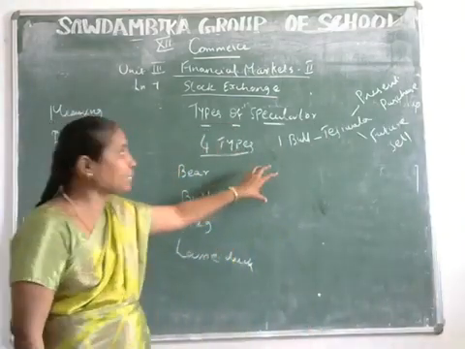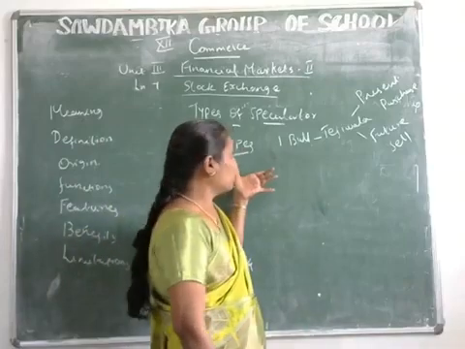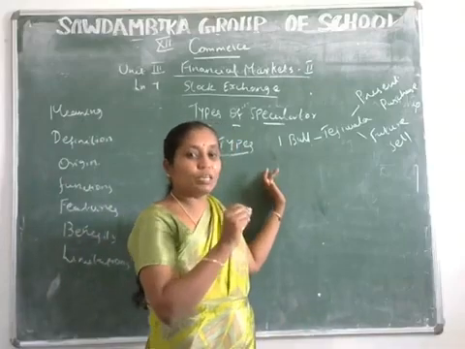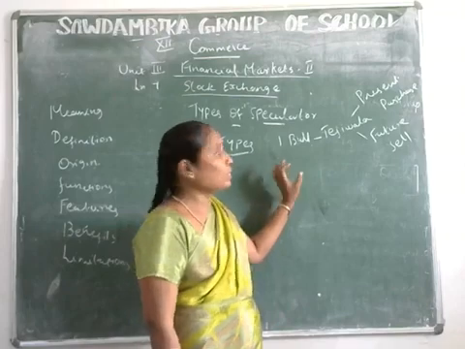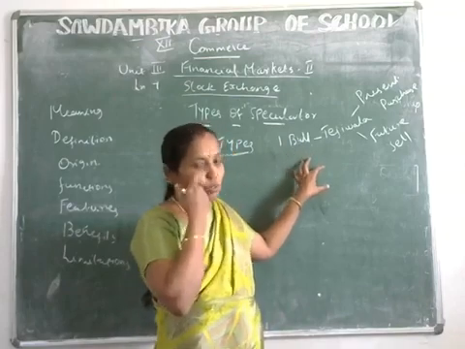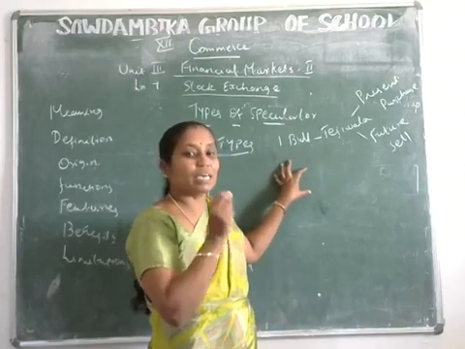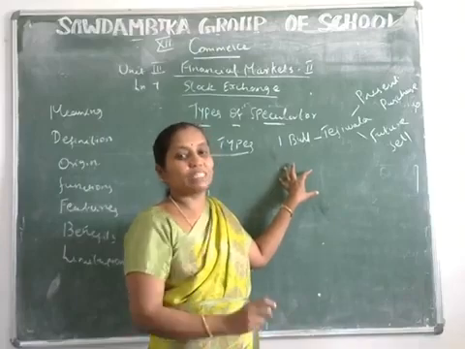What is the activity of the bull? Bulls tend to throw their victims up in the air. So he expects prices to rise in the future.